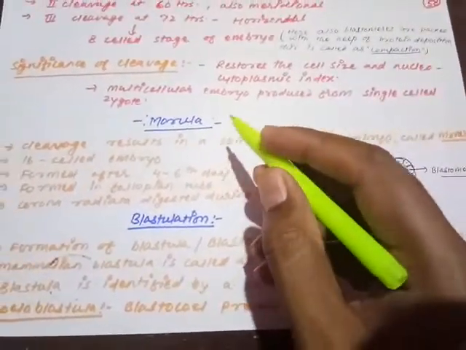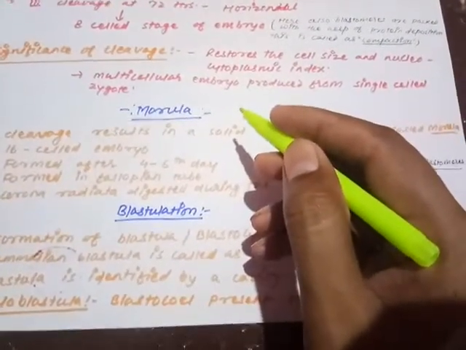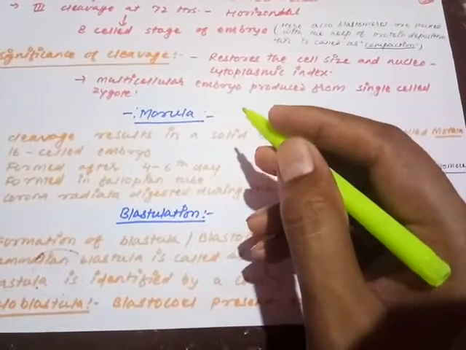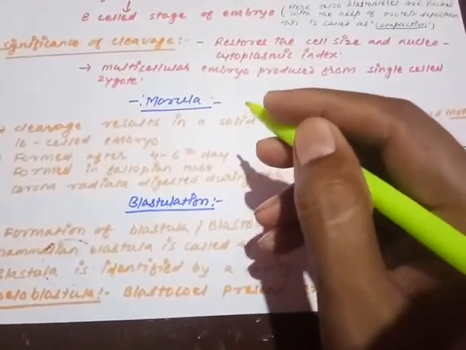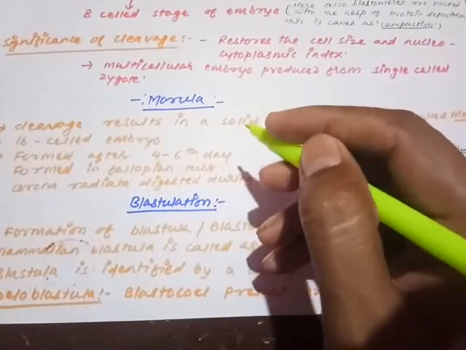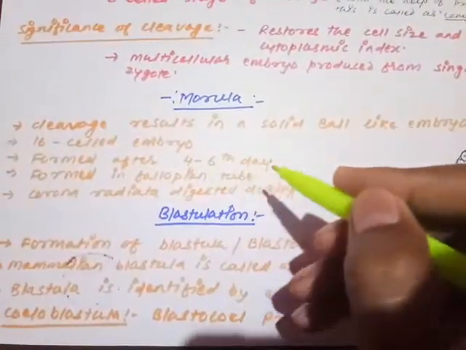The word morula originated from a Greek word, morum, which means the mulberry. The morula stage looks like a mulberry fruit, so that is why it is called the morula. The morula stage is completed during 4 to 6 days.